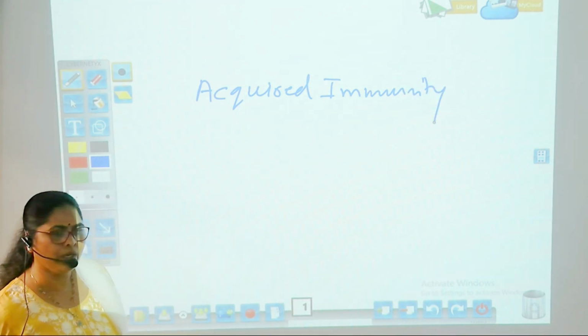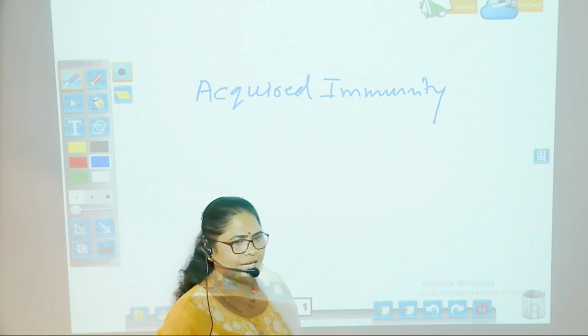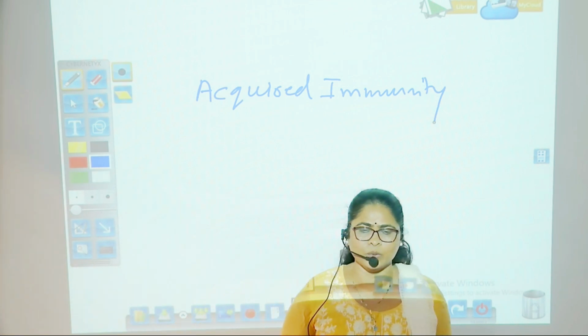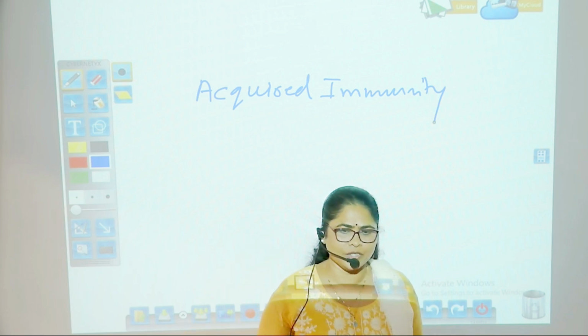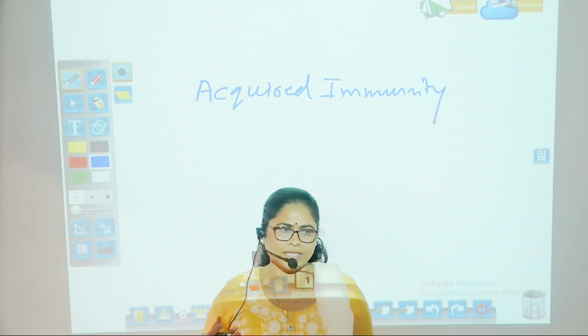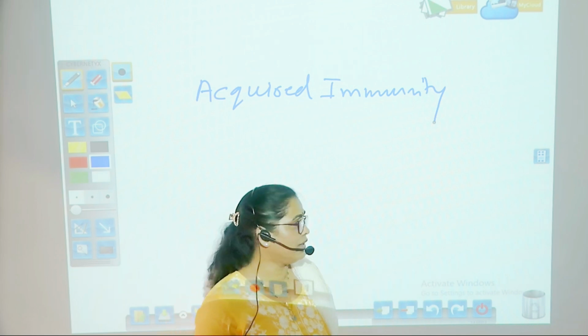As I told you, acquired immunity is developed when the individual is directly exposed to some kind of infectious agents or pathogens such as bacteria or viruses.